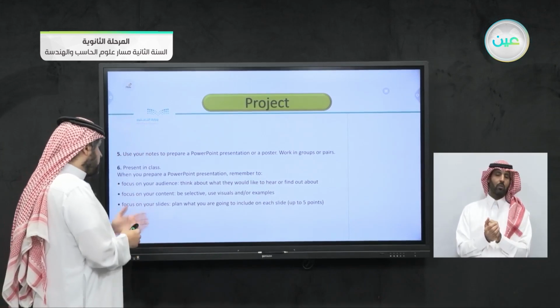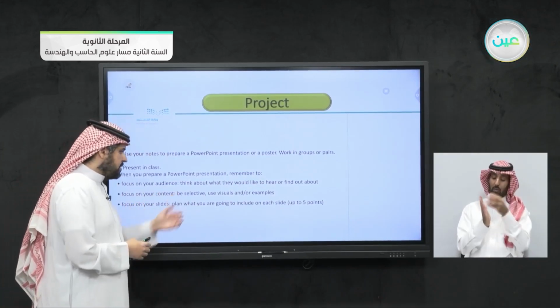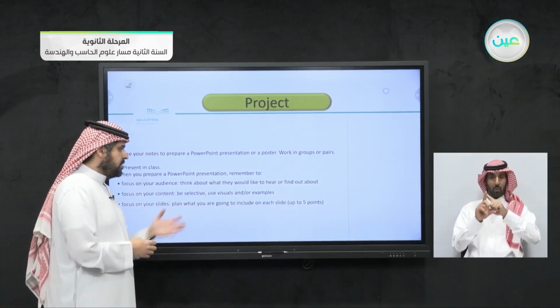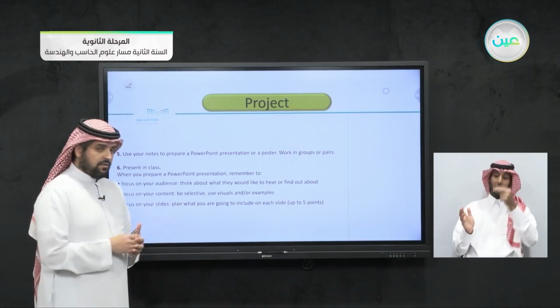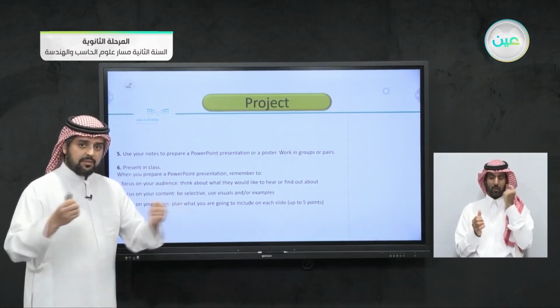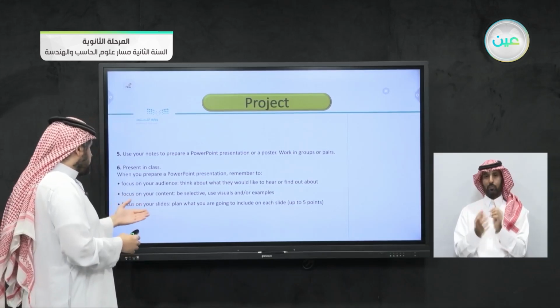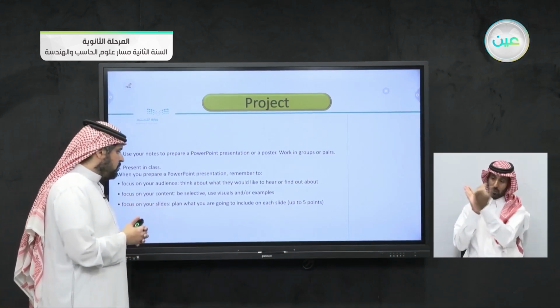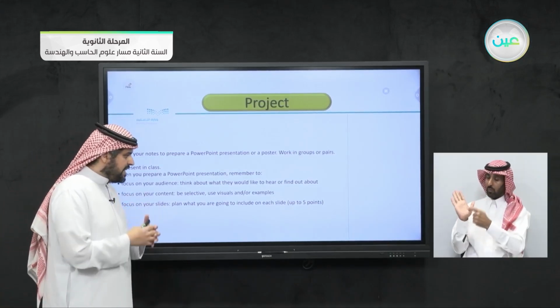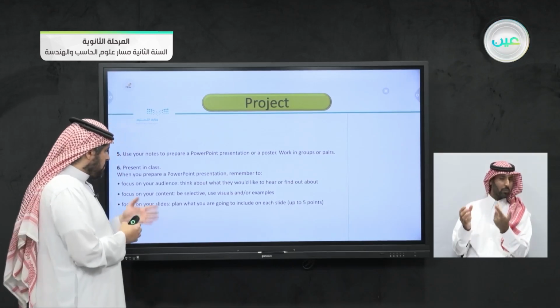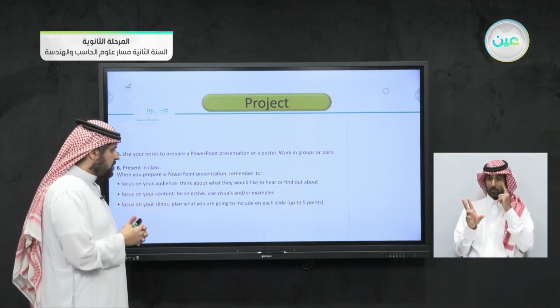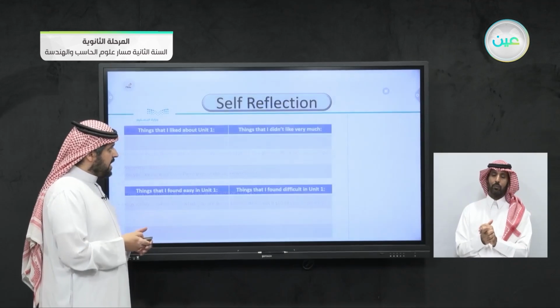The second one, focus on your content. Be selective. Use visuals and examples. Always use visuals to keep them connected to you. Focus on your slides. Plan what you're going to include on each slide.